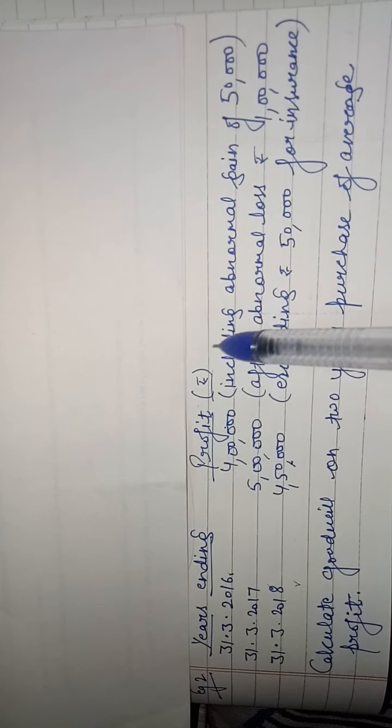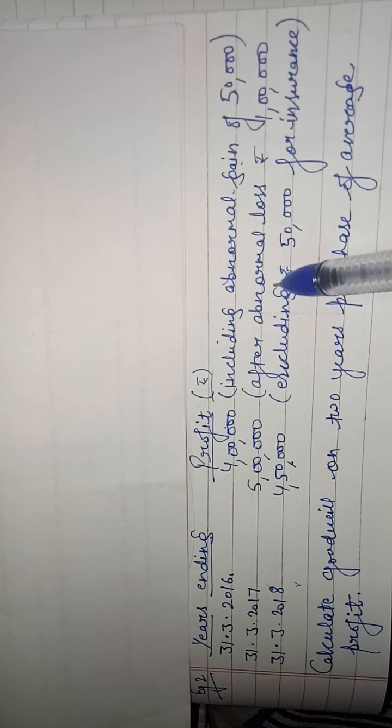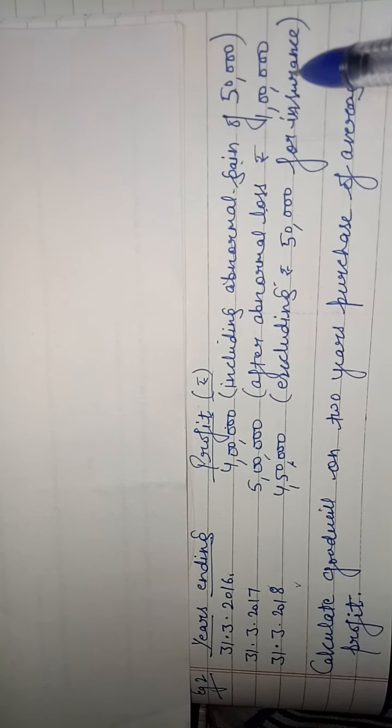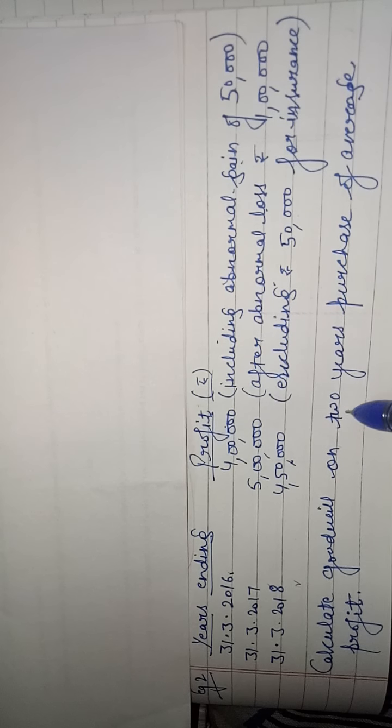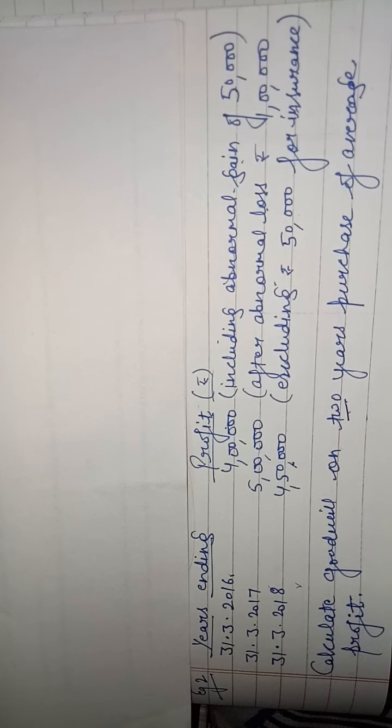Year ending 2016, profit 4 lakh, 17, 5 lakh, 18, 4 lakh 50. It includes abnormal gain, means abnormal income, 50,000. It includes abnormal loss 1 lakh, excluding 50,000 for insurance. Calculate goodwill on 2 years purchase of average profit. So first of all, we have to calculate average profit.